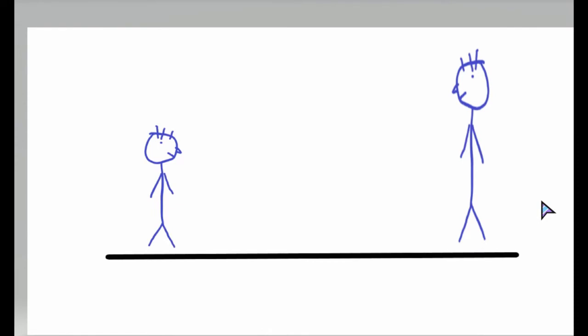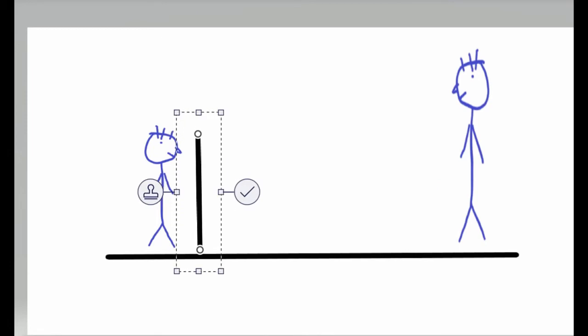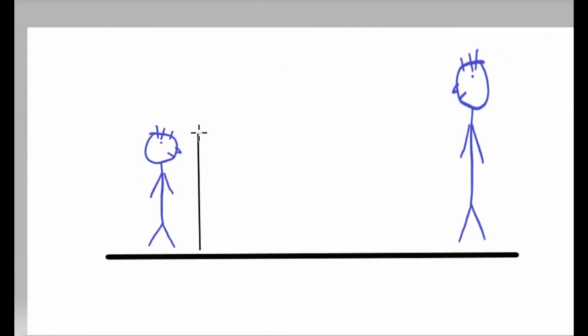Now let's mark the heights of each of these persons. This will be the height of this person, and this will be the height of this person, with arrows here.